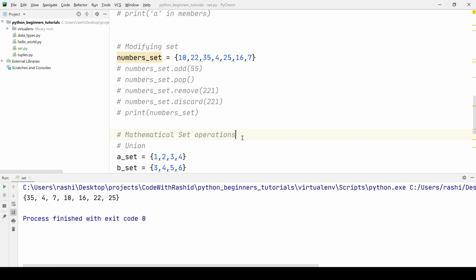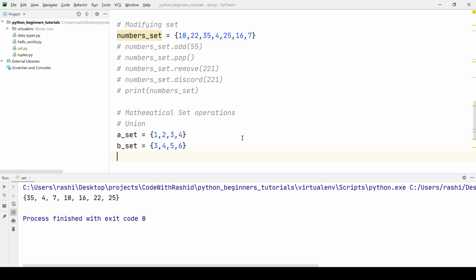Now we will see some mathematical operations that can be performed on sets. First of all, we have two sets, A and B, and we want to perform the union between these two sets. We can achieve that using the OR operation. You can say A set OR B set. That will perform the union operation between these two sets.